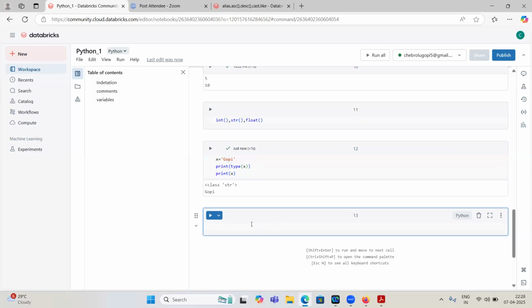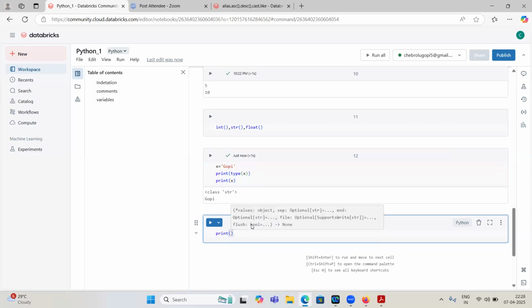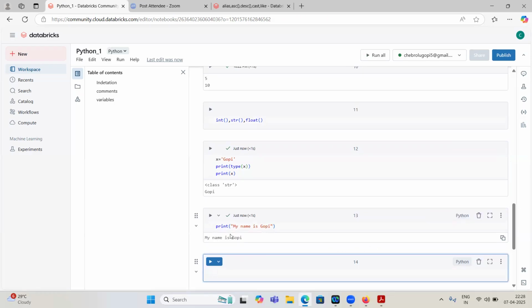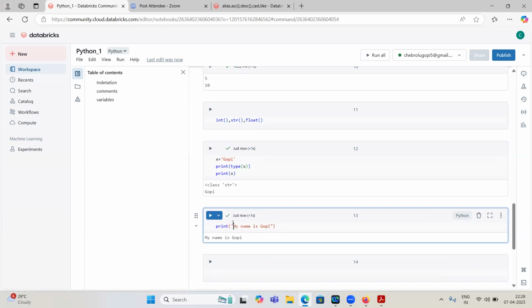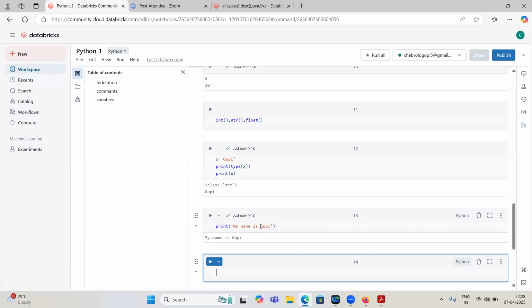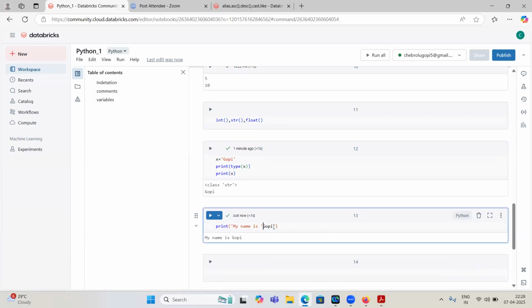Now, can anyone tell me, print my name is, what will it display? My name is Gopi, right? So it will display my name is Gopi. If I use single quotes, same, my name is Gopi. What will it do if I give a single quote inside the single quotes? Will it throw an error, or will it display my name is Gopi with Gopi in single quotes? Any answers? It will throw an error.